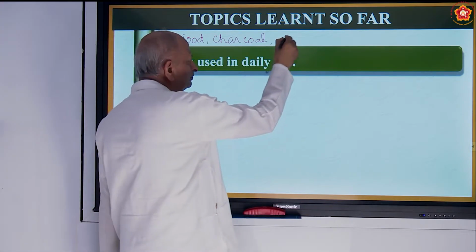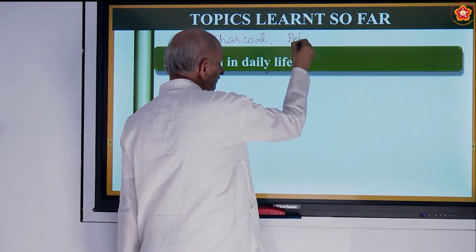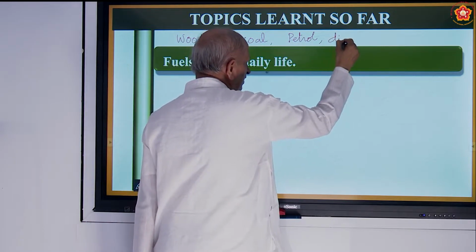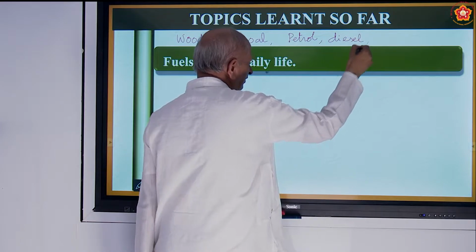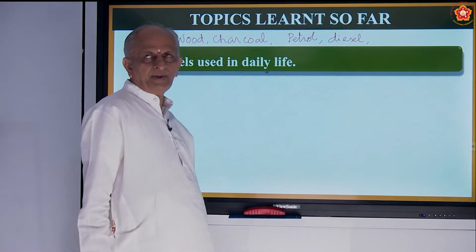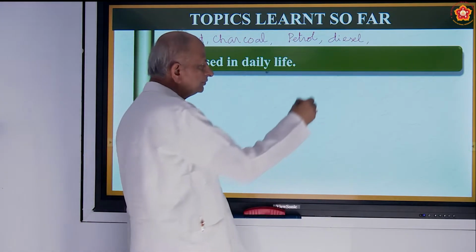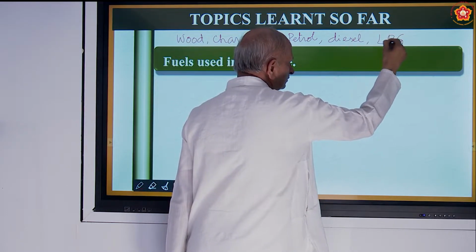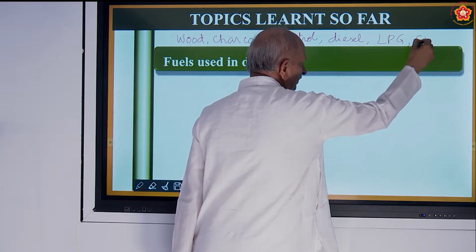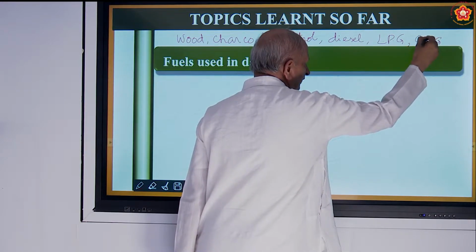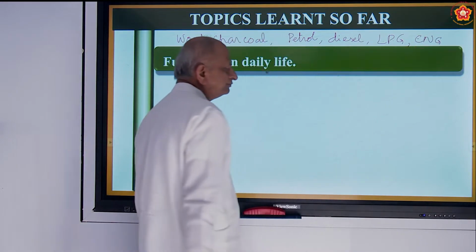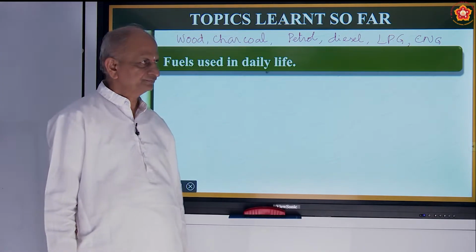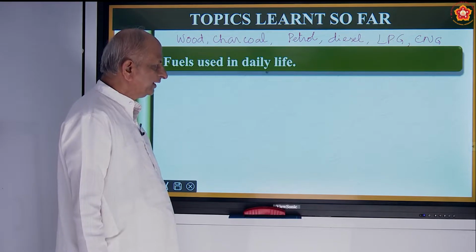Liquid fuels, you have petrol, diesel, etc. Coming to gaseous fuels, you have LPG, CNG, etc. So, these are the fuels used in daily life. Of course, there is a big list.